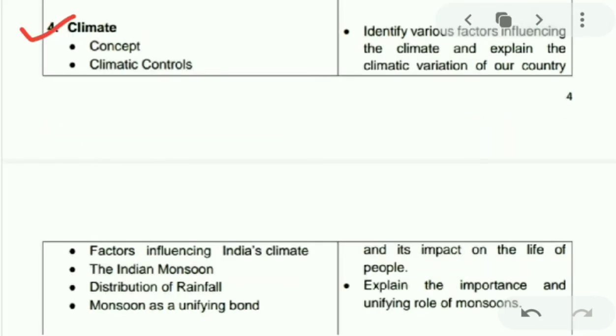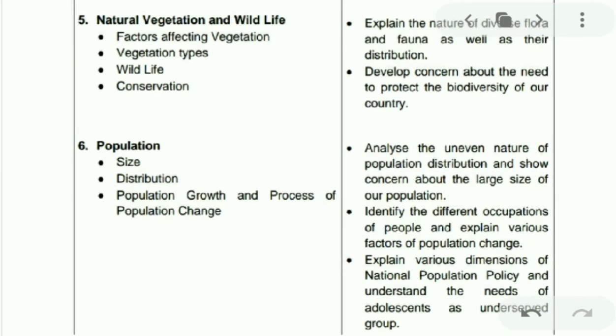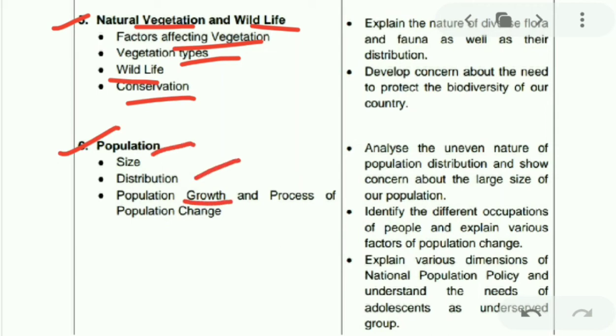Next is climate. You will be studying this in geography. In climate, you will be studying the concept of climate, climate controls, factors that influence the climate, Indian monsoons, distribution of rainfall, and the monsoon as a unifying bond. Next is chapter 5, where you will be covering natural vegetation and wildlife. In this, you will be studying factors that affect vegetation, vegetation types, wildlife, and conservation. In the 6th chapter, you will be studying size, distribution, population growth, and the process of population change.